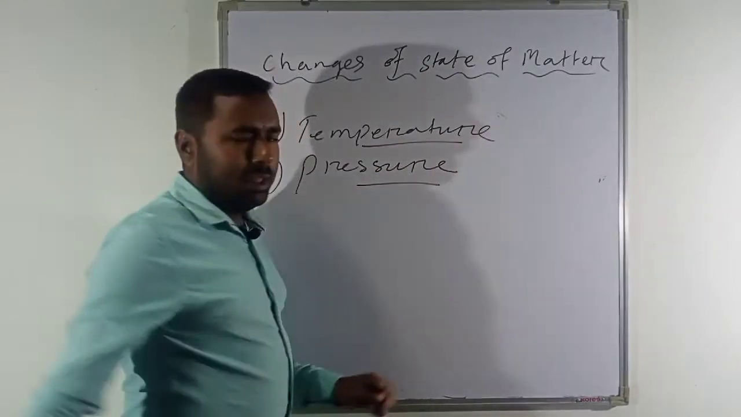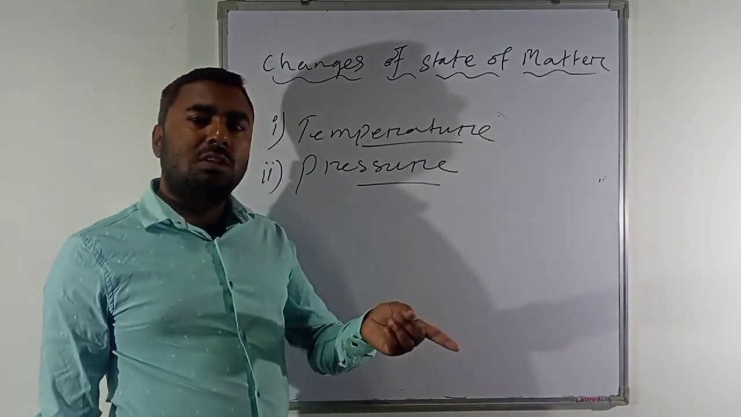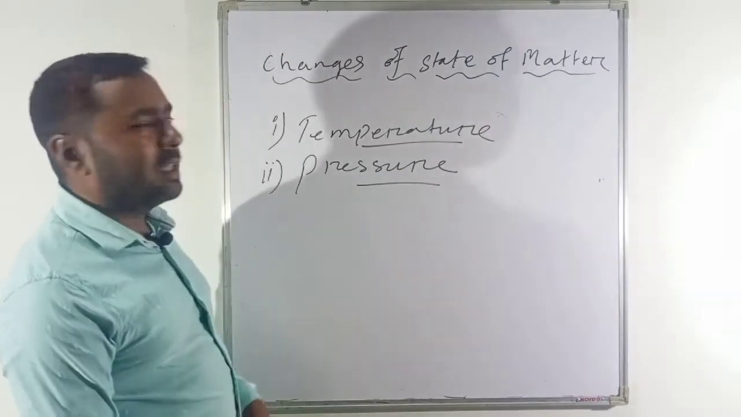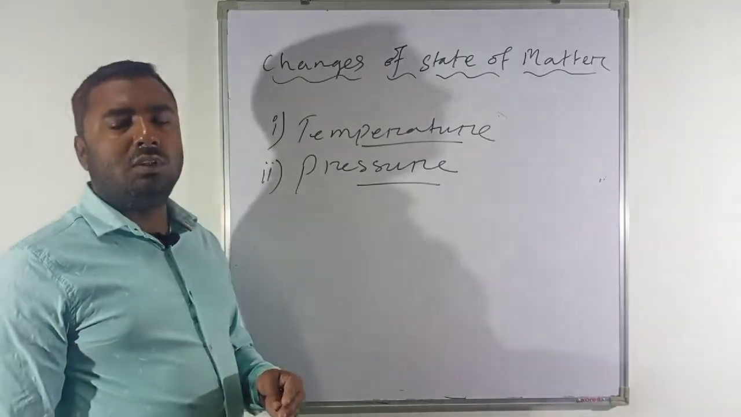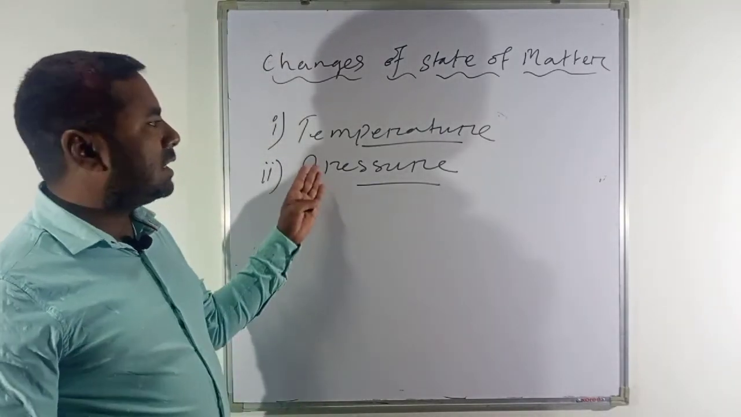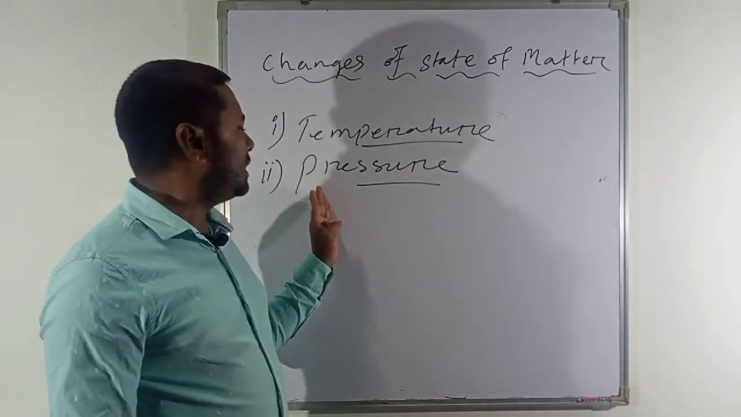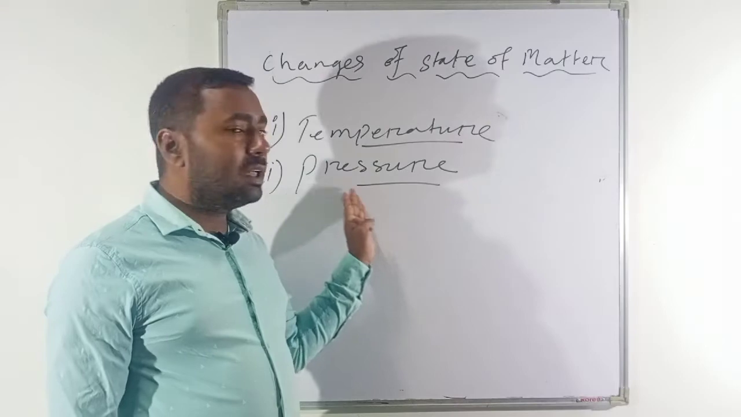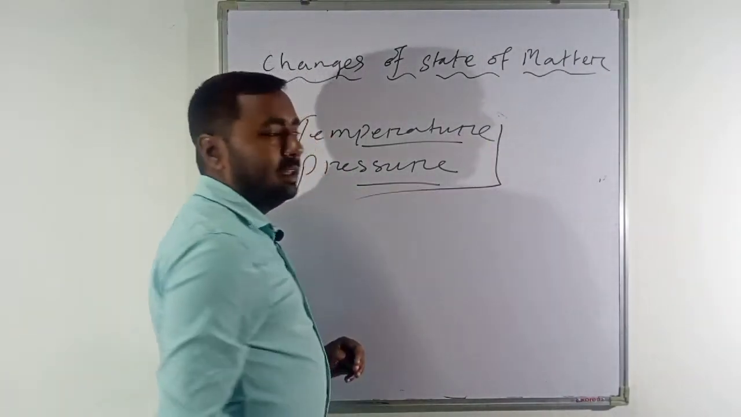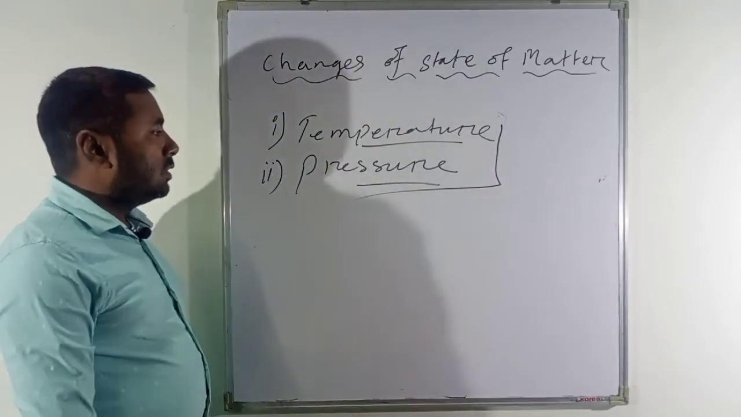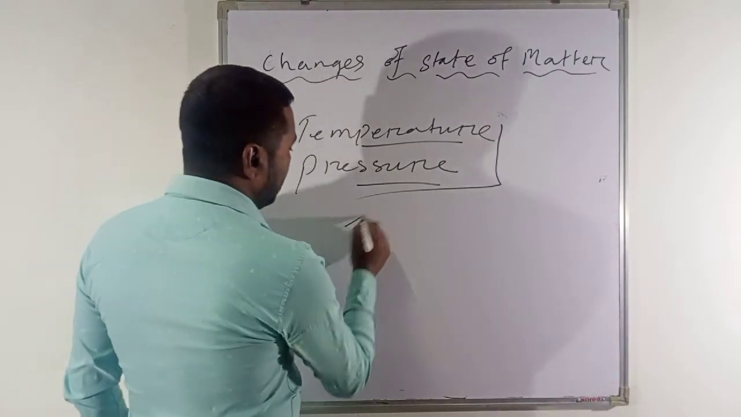Whenever the temperature of a state of matter is increased, it changes into some other state. Again, if the temperature is decreased, then it also changes into another state. So by increasing or decreasing temperature, or by increasing or decreasing pressure, we can change one state of matter into another state. If we take some very common examples, it will become clear for you.